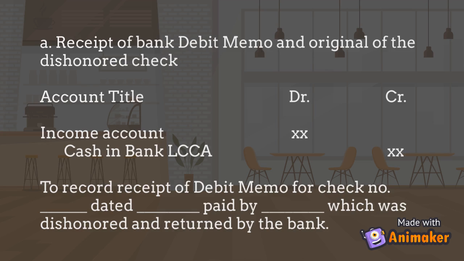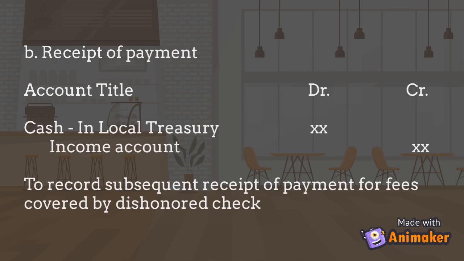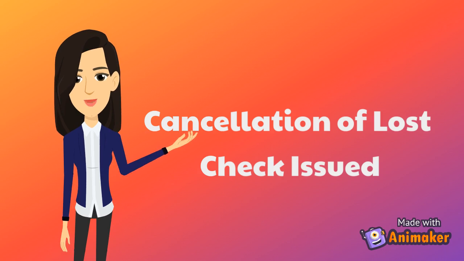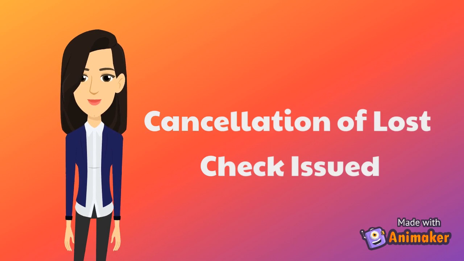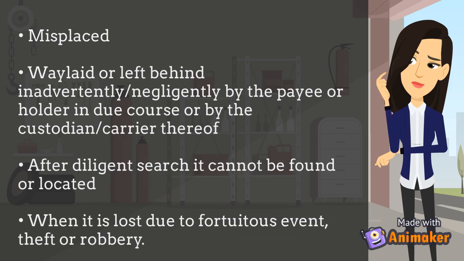Next is for the receipt of payment. So we have to debit cash in local treasury and we have to credit income account. The next miscellaneous transaction concerns the cancellation of lost check that was originally issued.